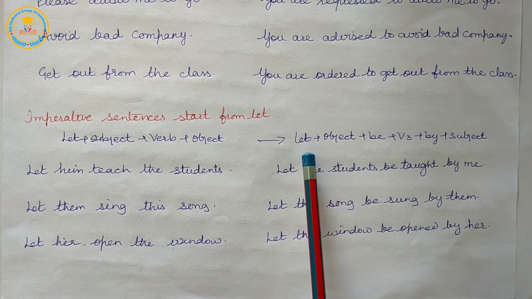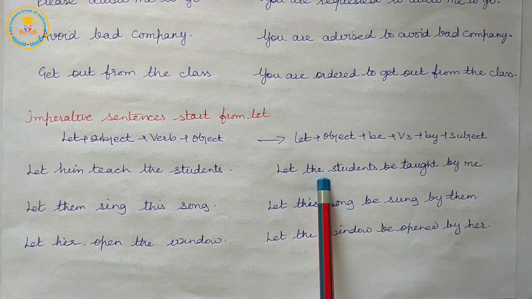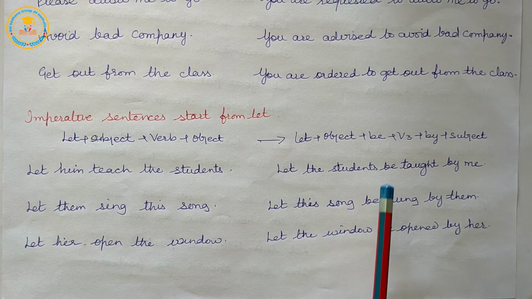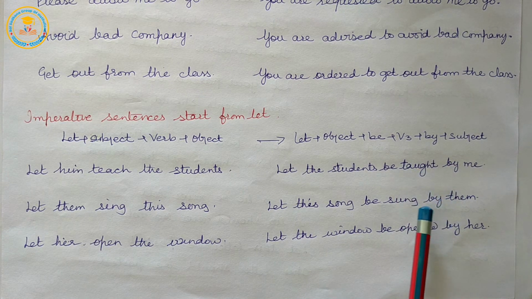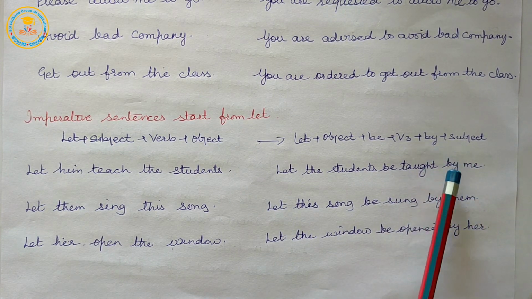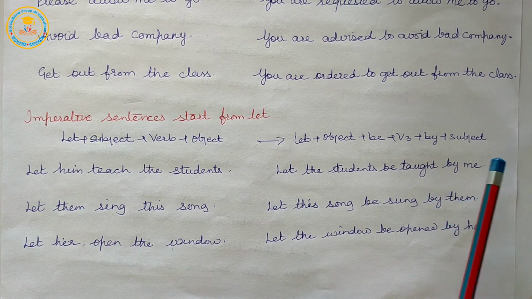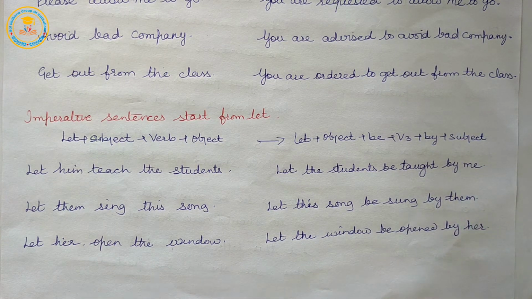And the passive form: let plus object plus be plus verb's third form plus by plus subject.